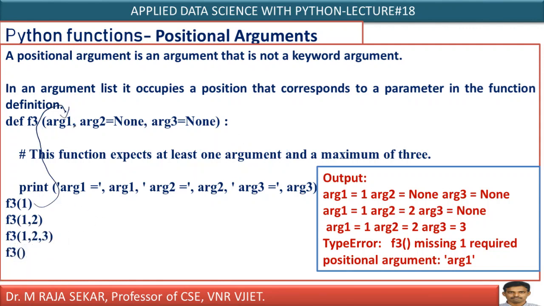That 1 will pass to arg1. This is none, this is 1, none. If I print in output screen, what will I get? Just I will get 1, none, none.